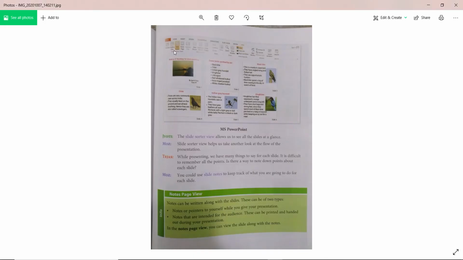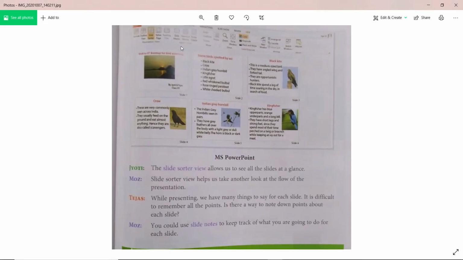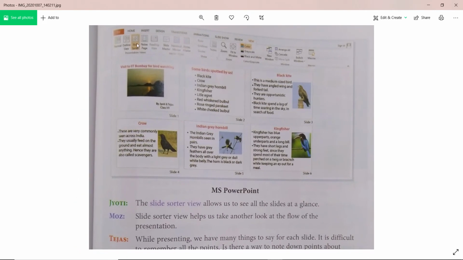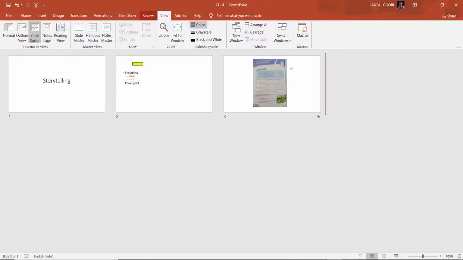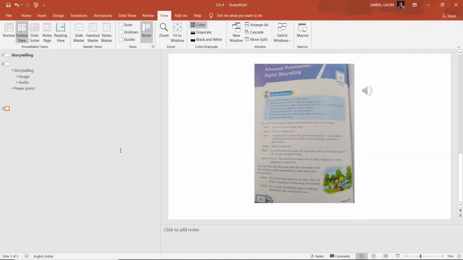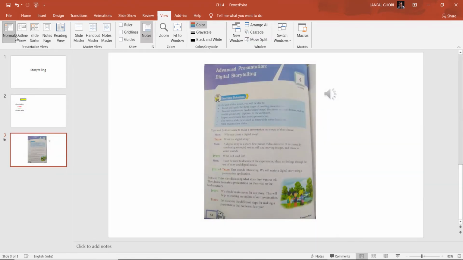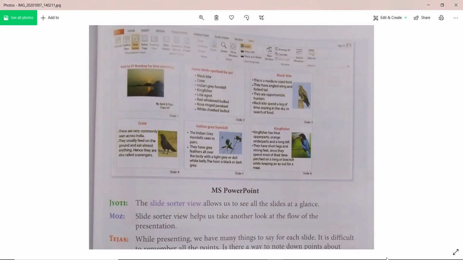You can see here slide sorter is used. You can see in the image here slide sorter is given. So I have shown you here, in the view there is a slide sorter, you can get this idea. Okay, outline view also you can select, so you will get this kind of outline also. And here slide sorter or normal view will go, it will be this way. Okay, so what point do you need to remember here?